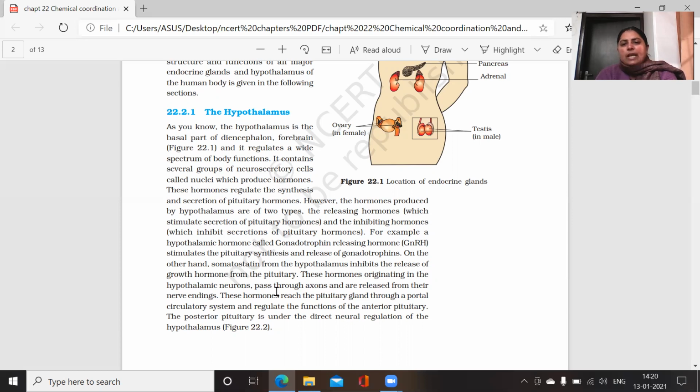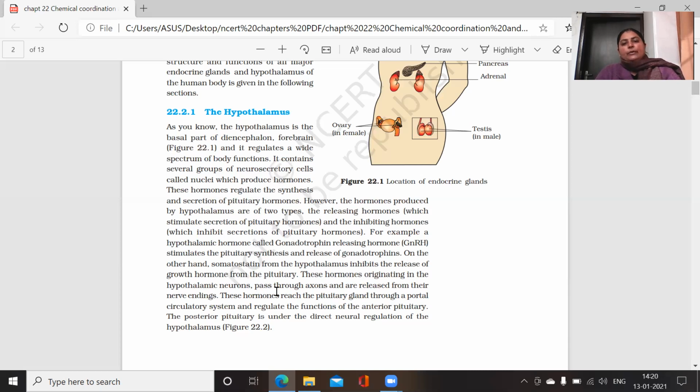These hormones originate in the hypothalamic neurons and later pass through the axons and nerve endings. When these hormones reach the pituitary gland, they move with the help of a portal circulatory system. This means the neurons which carry these hormones from the hypothalamus are neurosecretory types of cells. That means half of their body is that of a neuron.